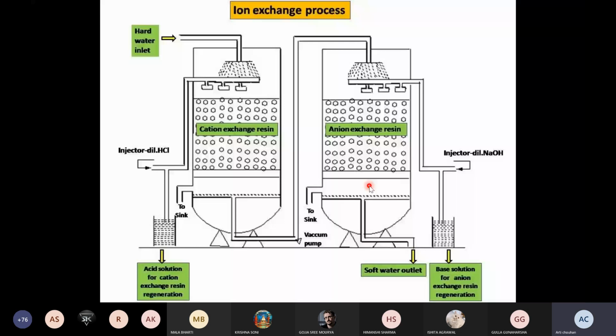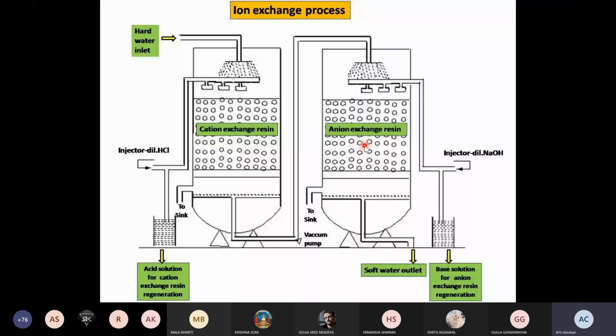All the cation resins and the anion resins will actually be blocked by these cations and anions which are residing on these particular resins. At this exhausted stage, further removal of the hardness is not possible, as there is no sufficient H plus ion here and OH negative ion here for any exchange. So then we have to regain its structure or regenerate the resin by using some suitable solutions. And this process is known as regeneration.